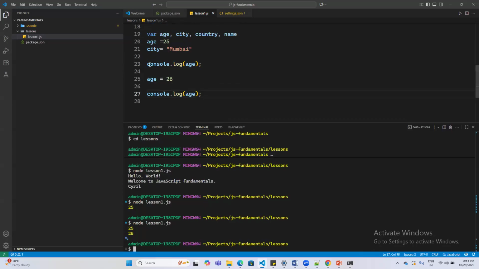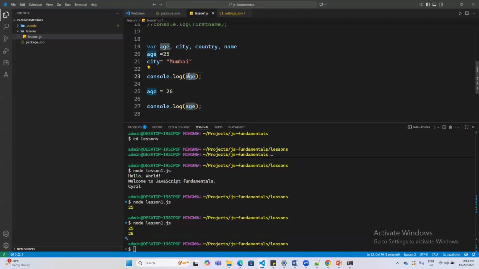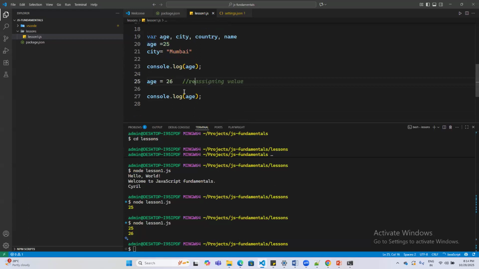If you see, line number 23 and 27 are independent of each other. That doesn't mean that if I repeat myself, it is going to run only once. At line number 23 the program will execute, then it will come to 27 and execute again. That's why the age variable had the value 25 as defined by me, and that's the reason you see 25 getting printed. But after that, I am reassigning the value 26 to the same variable. I am simply reassigning the value.